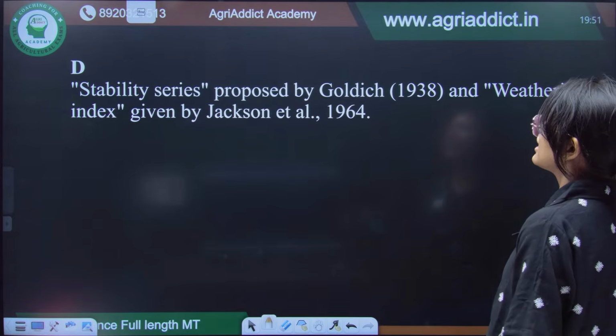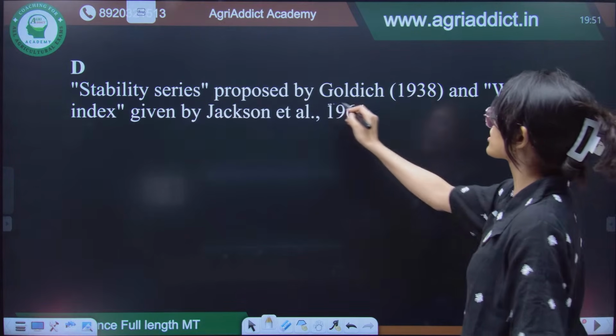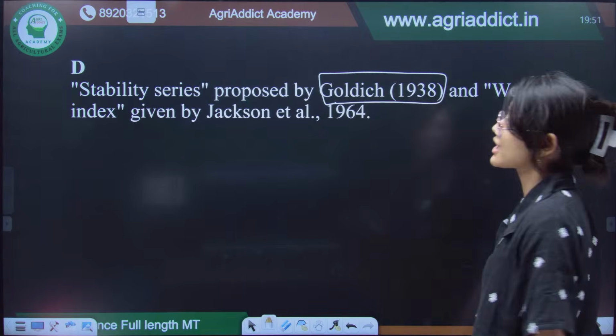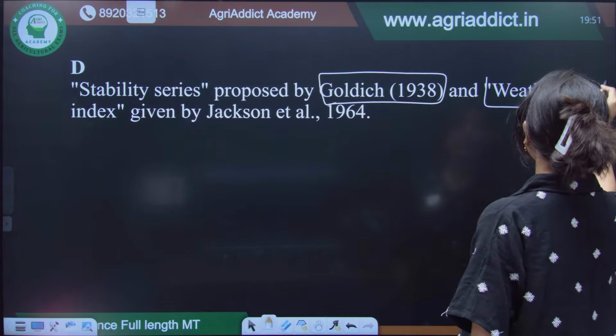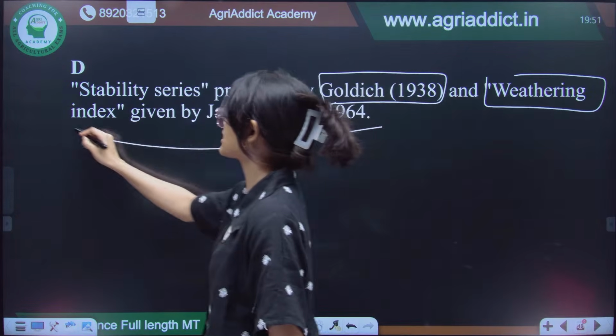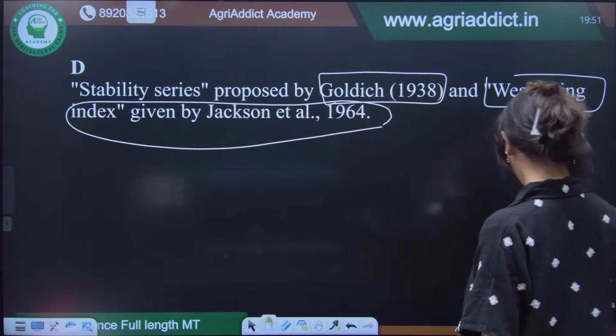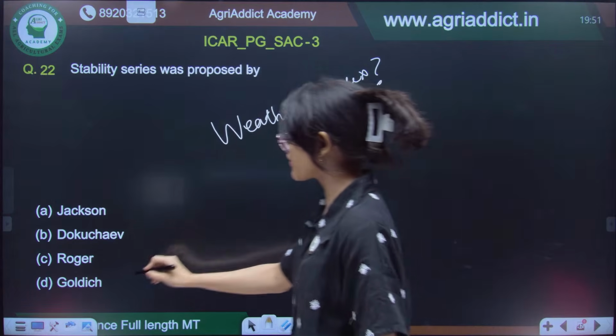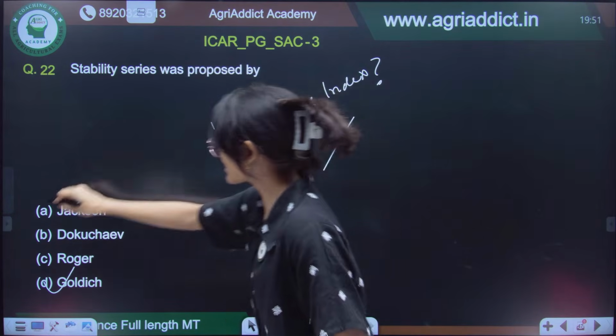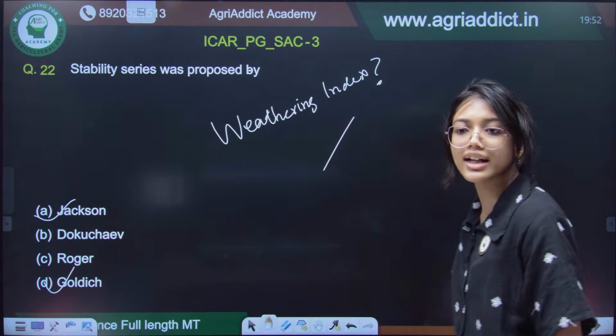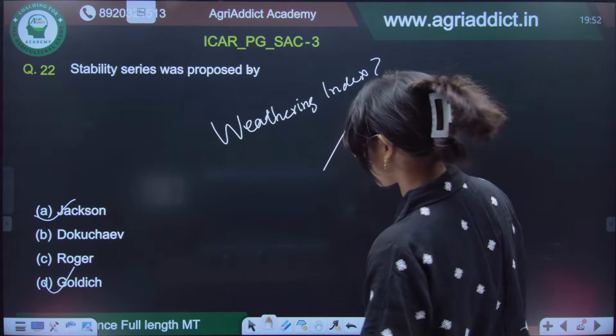Why? Stability series was proposed by Goldich in 1938 and weathering index was proposed by Jackson in 1964. Do not confuse all this.